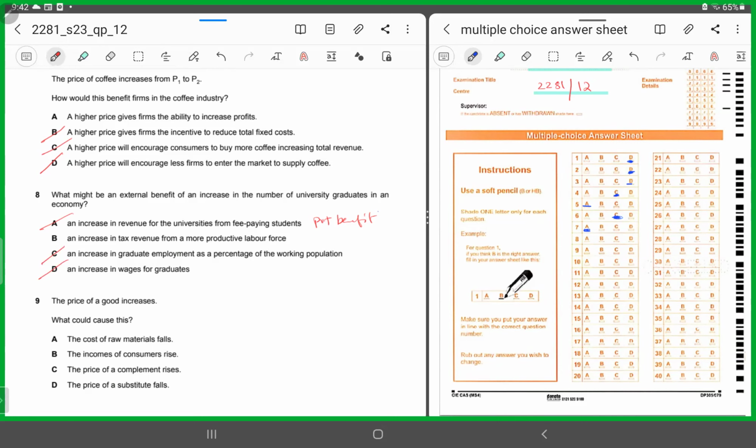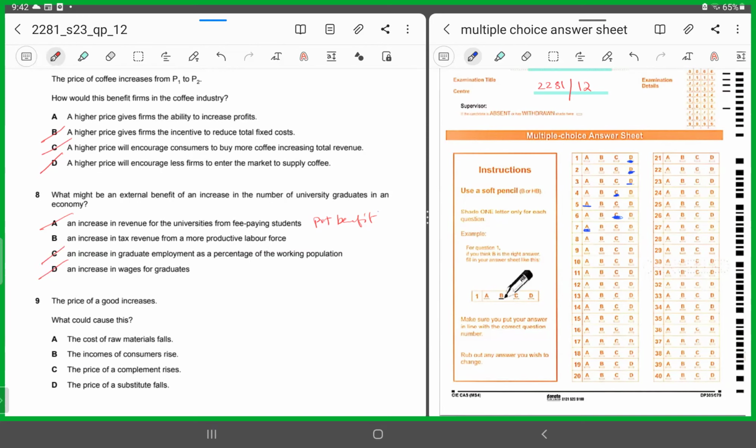Why? Because of the increase in the tax revenue from a more productive labor force. The government is enjoying it. Once the labor force is more productive, it is going to be able to earn more. So the government would be able to get hold of more tax revenue by way of direct and indirect taxation. So the government is indirectly benefiting from the increase in the number of university graduates.